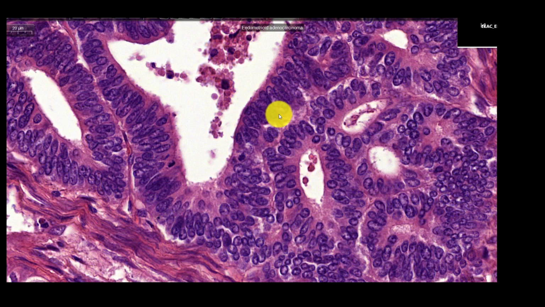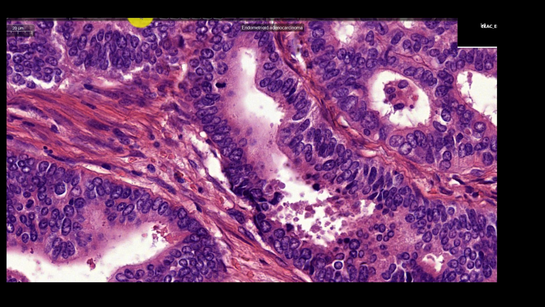We can frequently see mitotic figures as well, not only close to the basement membrane, but in superficial position of the glands as well.